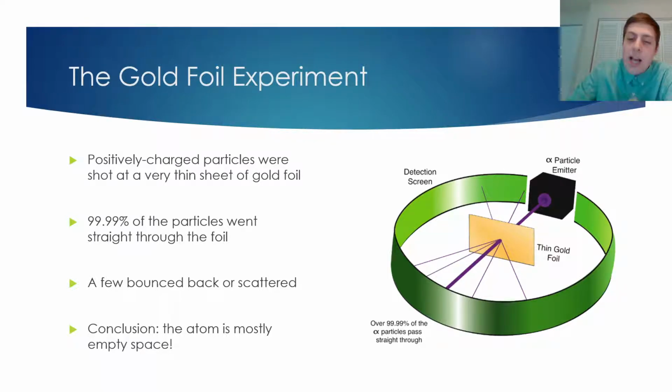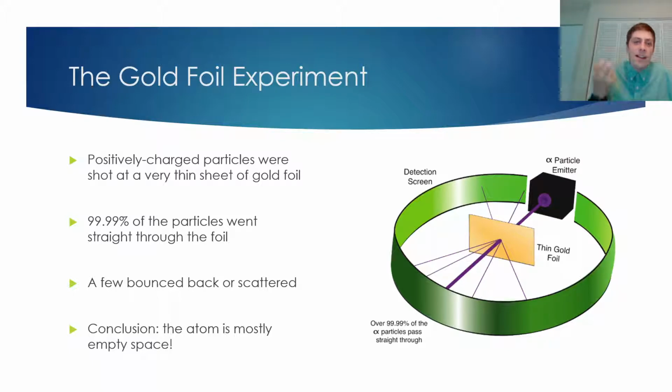What happened is that 99.99% of the particles went straight through the foil to the other side, and only a few of them actually bounced back. And when they bounced back, they didn't always bounce straight back either. Sometimes they scattered. And so this was really wild, right?